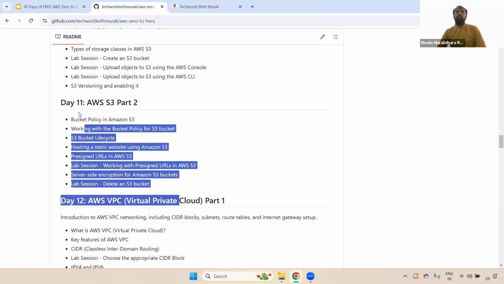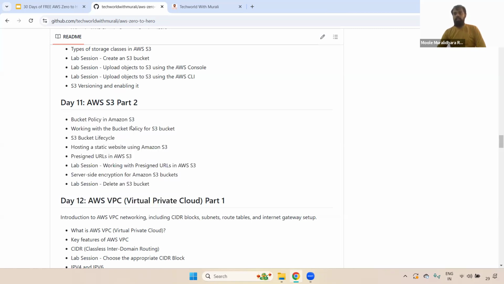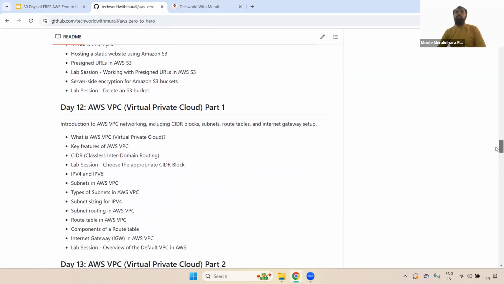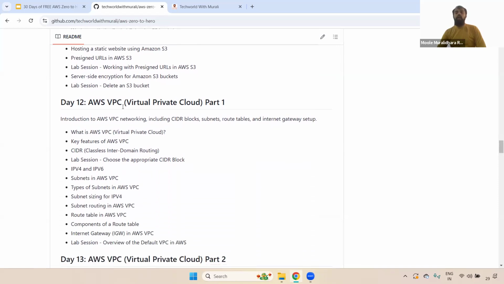Okay, once you complete this, you will get to know where exactly the S3 bucket will be used, and how we manage it and how we encrypt, everything. Okay, clear. And coming to VPC, in the VPC we have multiple topics. That's why I have divided it into four parts.